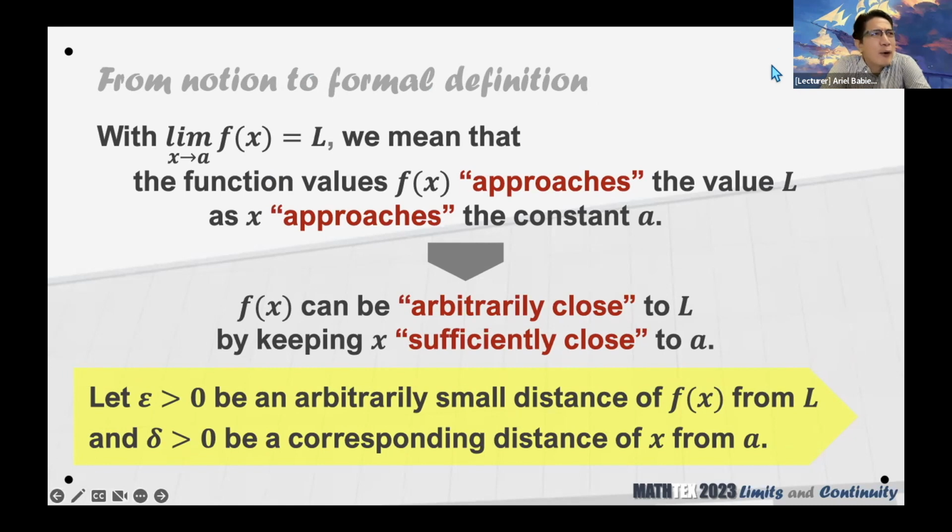What do we mean by small? How small is small? How close is close? How near is near? How far is far? Tama ba? Pag sabi nyo kasing x equal to 1, let's say sabihin mo ang distance ay 1, ang vague niya, di ba? Pag sabi mo bang ang distance ay 1, malapit na ba yon? Distance ko ay 1. Ang distance ko mula sa kanya ay 1. Malapit ba yon? Ano masabi ninyo? Ang distance ko sa isang tao ay 1.